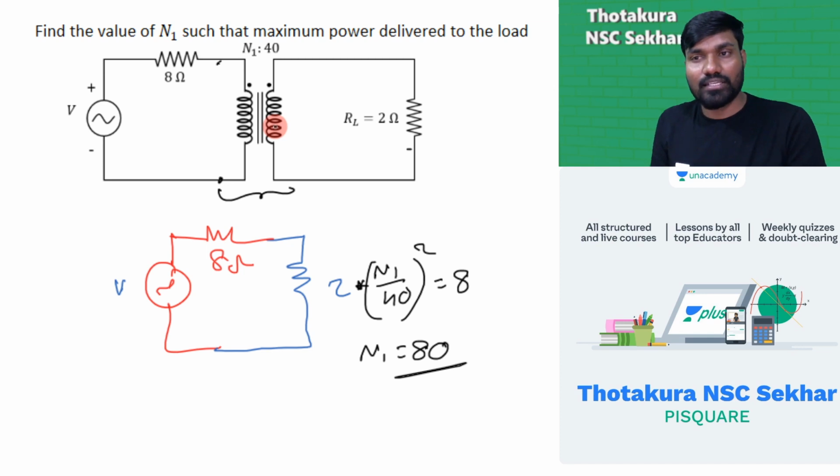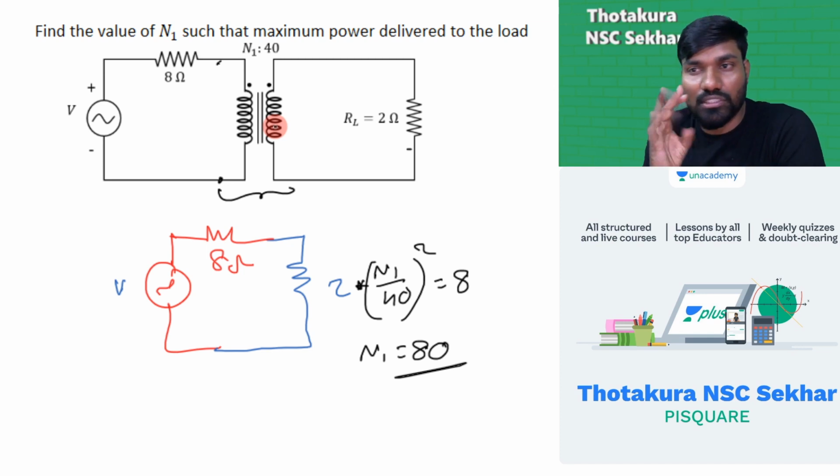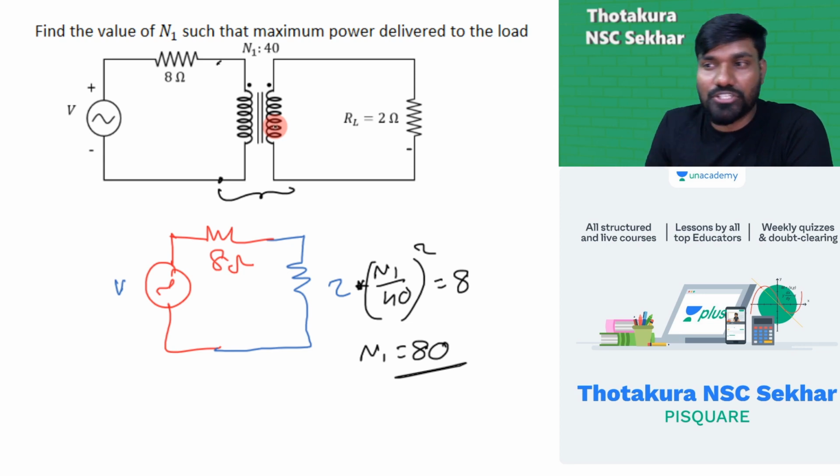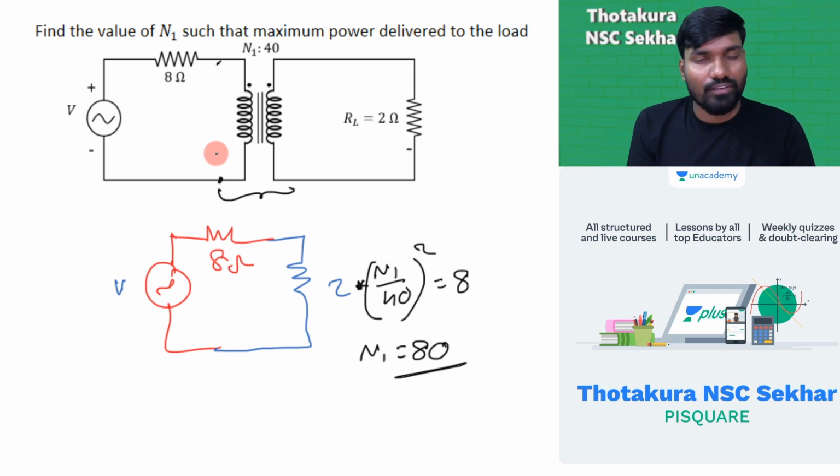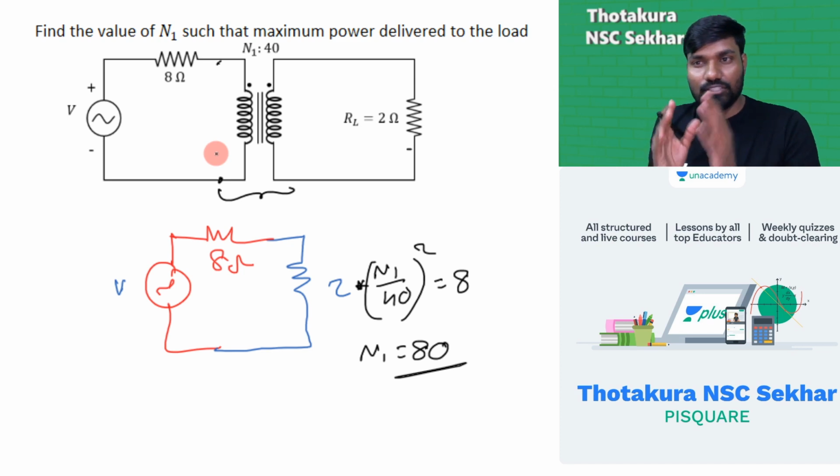Most of the people might be thinking transformer is just useful for changing the voltage levels. Of course, that's true. But that's not the only one. Another popular one is impedance matching. The third one is electrical isolation. See, there is a perfect electrical isolation between these two. What's the advantage of having this electrical isolation? You will definitely see that much better when you go to power electronics. I don't think you'll be able to understand if I say now, so I'm not talking about all this stuff. Right now, we're just talking about the questions. But just take a note, it's for good electrical isolation.